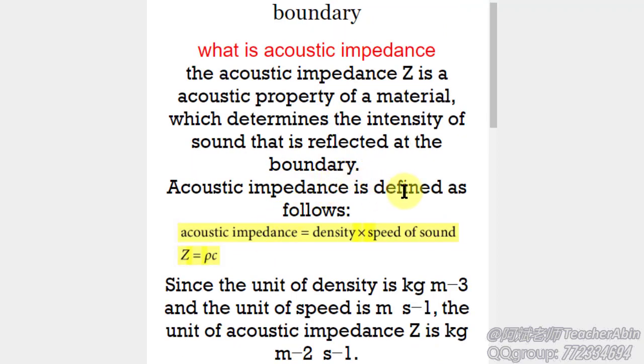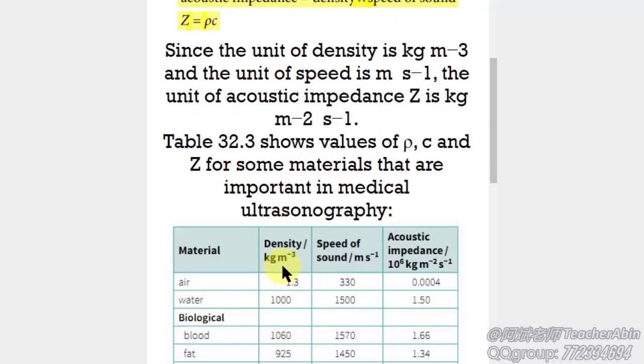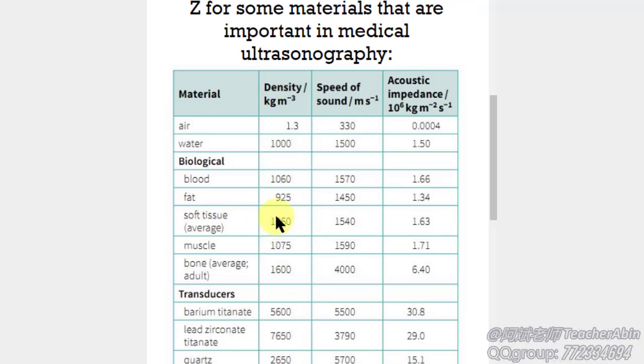Acoustic impedance is defined as density times speed of sound, which in symbols is Z equals rho C, where rho is the density of the material, and C is the speed of sound in that material. Here is the table showing values of rho, C, and Z for some materials that are important